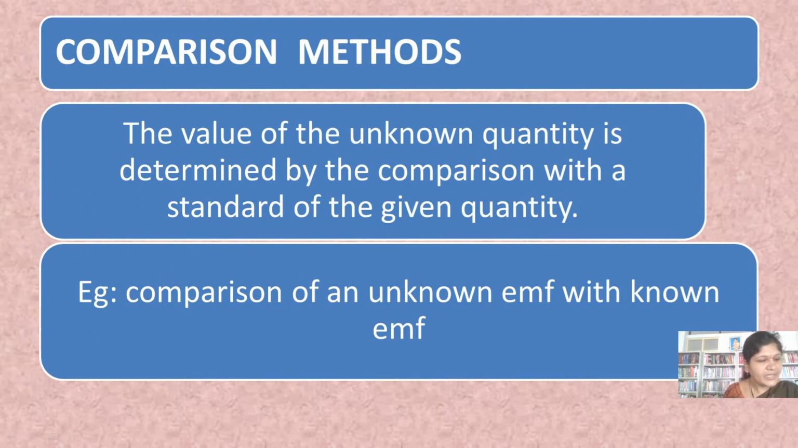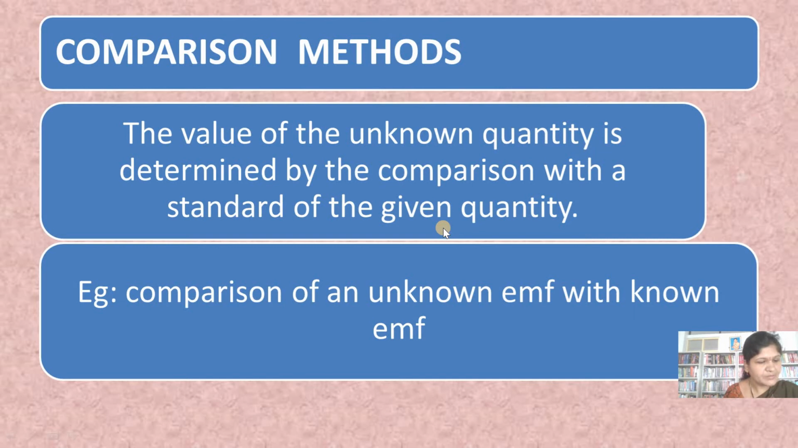So in comparison methods, the value of the unknown quantity is determined by comparing the standard quantity with the unknown quantity. For example, when we are measuring the unknown EMF of a cell by comparing it with the known EMF of a standard cell, that is called the comparison method.